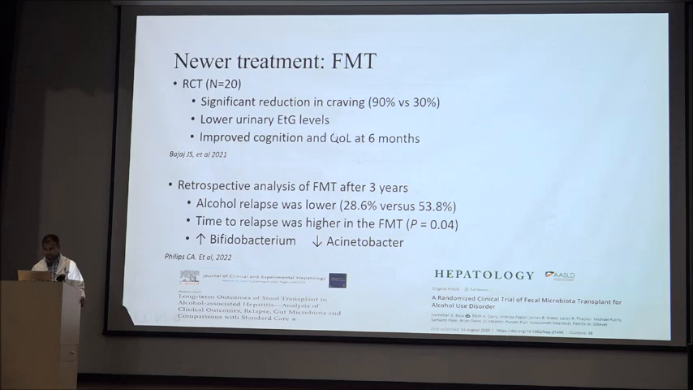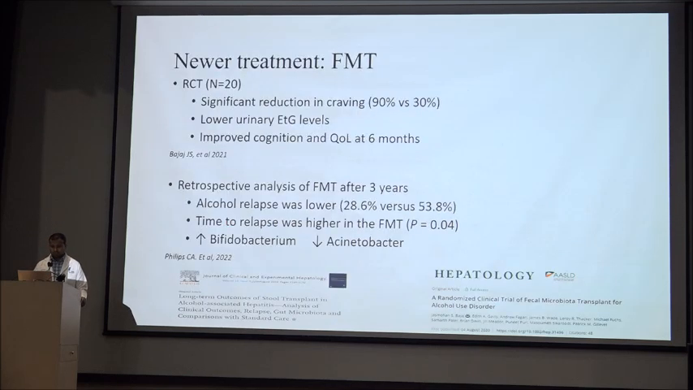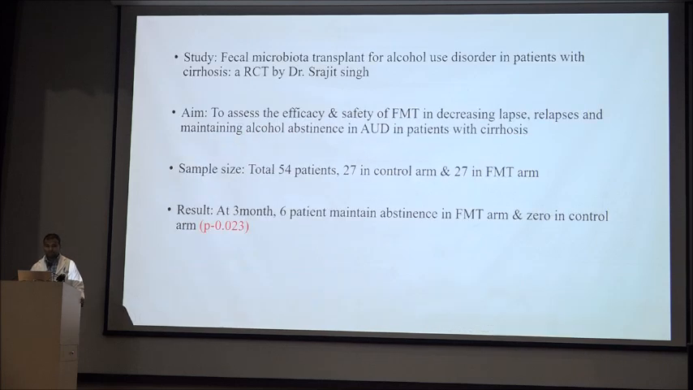The next study was a retrospective study of FMT after 3 years. It shows that alcohol relapse was lower in the FMT group in comparison to the control arm, and in this study it was also found that there is a change in the gut microbiota. We found a decrease in Acinetobacter and an increase in Bifidobacterium.